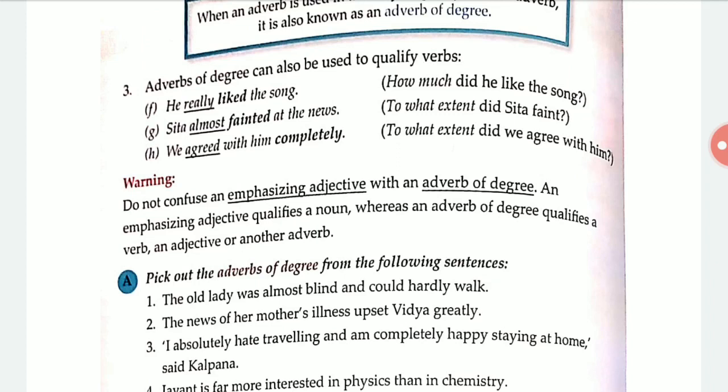I will ask you this in the class also, okay? And one warning: do not get confused between an emphasizing adjective and an adverb of degree, because they both qualify something. One qualifies a noun, the other qualifies a verb, an adjective or another adverb. I don't think it needs much more explanation, because most of the students have understood this.